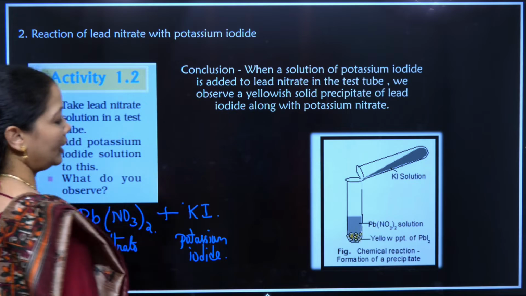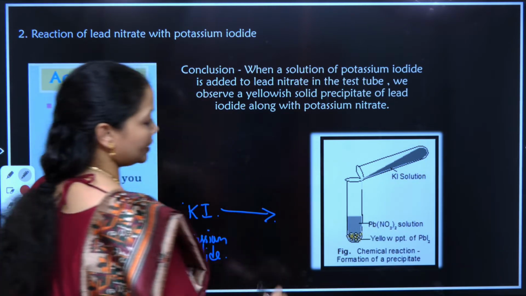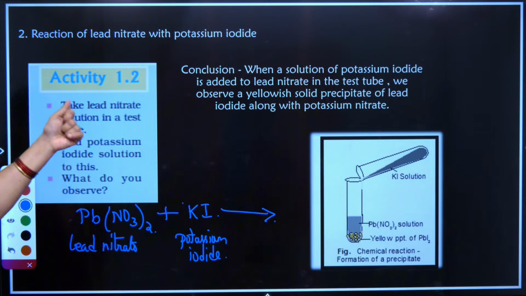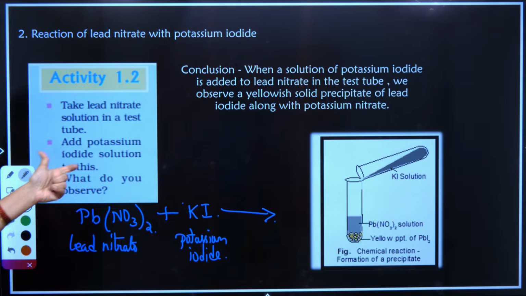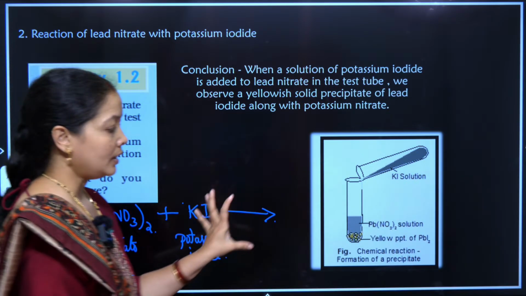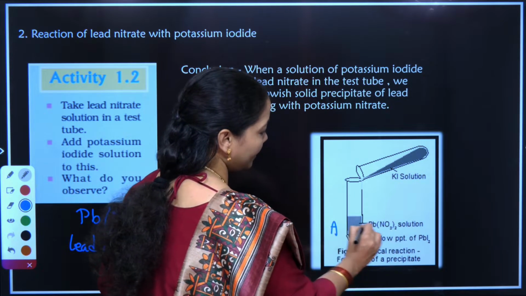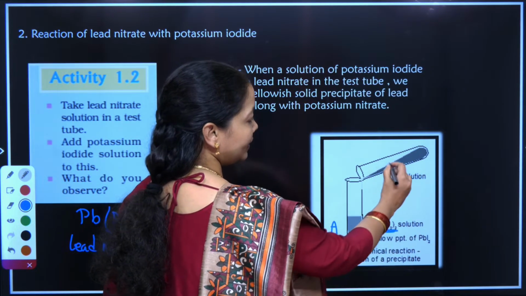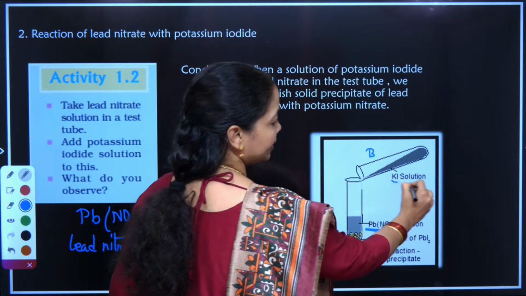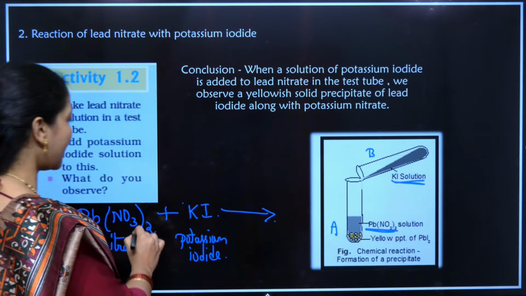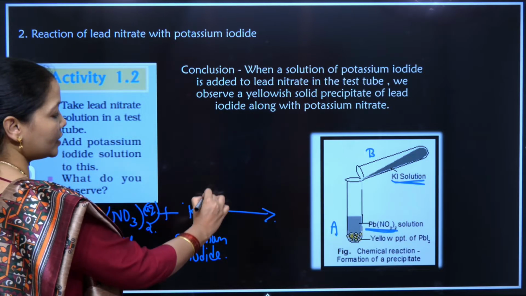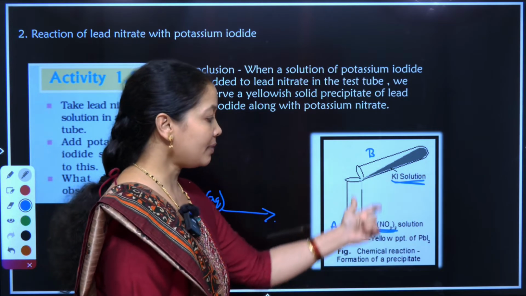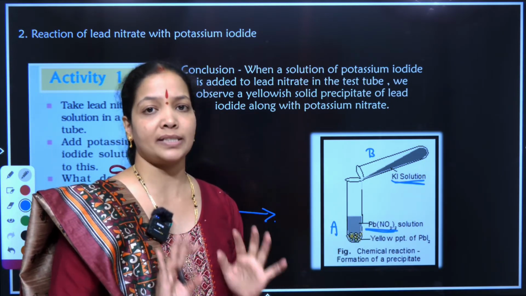Let us try to understand what happens when these two substances, or the reactants, are reacting with each other. So take lead nitrate solution in a test tube, add potassium iodide and see the observation. This is test tube A in which lead nitrate is already taken, which is basically in liquid format, and this is test tube B in which potassium iodide solution is taken. So both are liquid or aqueous in behavior. I can say the state of the substance is aqueous. Correct? So when these two substances are combining with each other, we are not heating the substances, it is just mixed with one another.